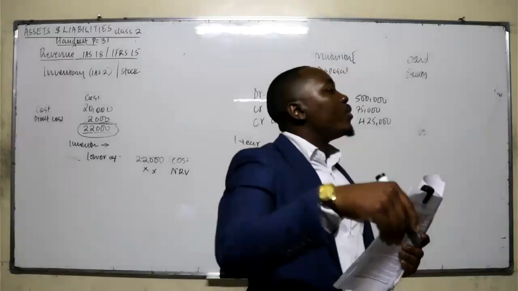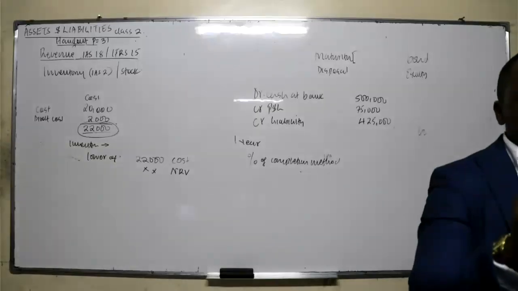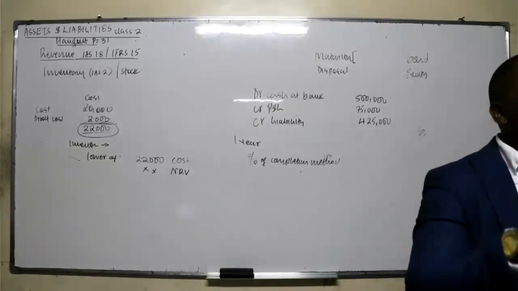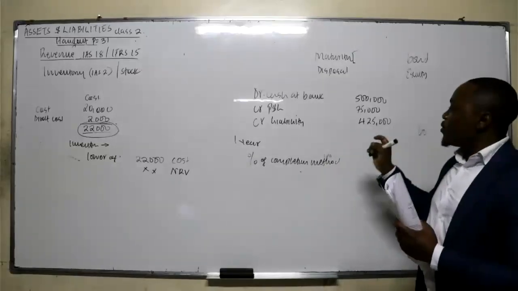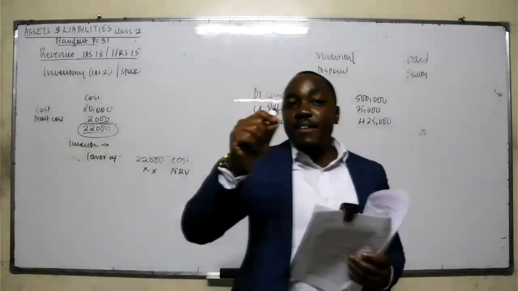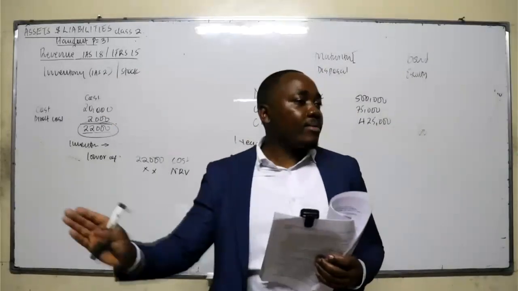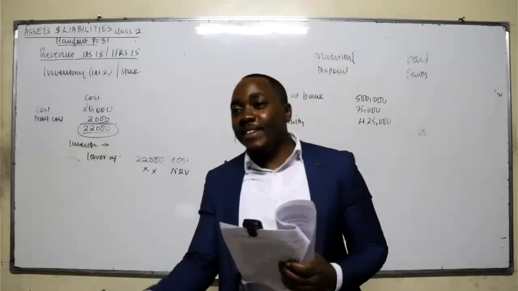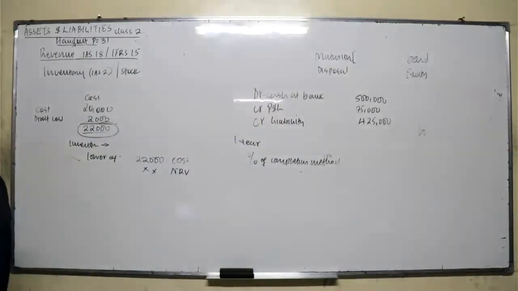I never mentioned cost. Cost, we say that it's for tangible assets, that is investment property as well as PPE. This is what I consumed a lot of time trying to explain: a financial instrument will be recognized initially at fair value, plus or minus, with fair value changes either through P&L or OCI. Subsequently, you recognize them still either at fair value, plus or minus fair value through P&L or OCI, or at amortized cost.